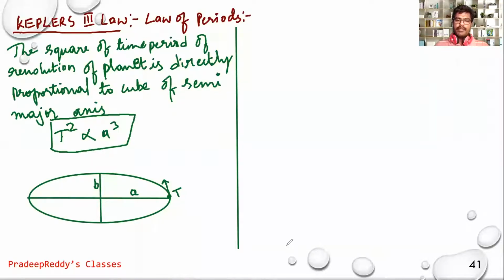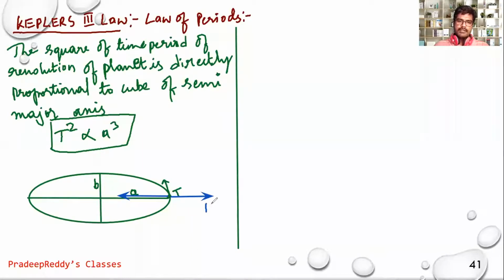Now let us prove Kepler's third law using the universal law of gravitation. We already know that whenever a planet is revolving around the sun, there will be a gravitational force which is acting towards the center, and there will be a centrifugal force which acts outward.